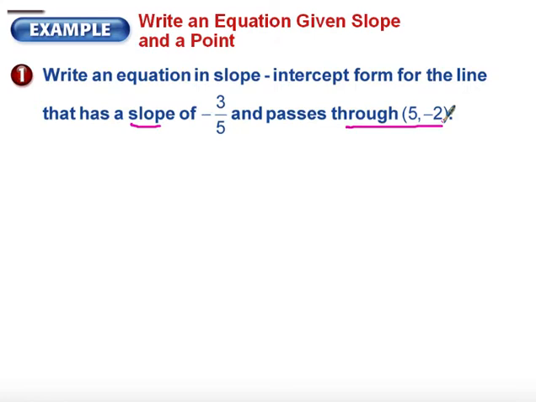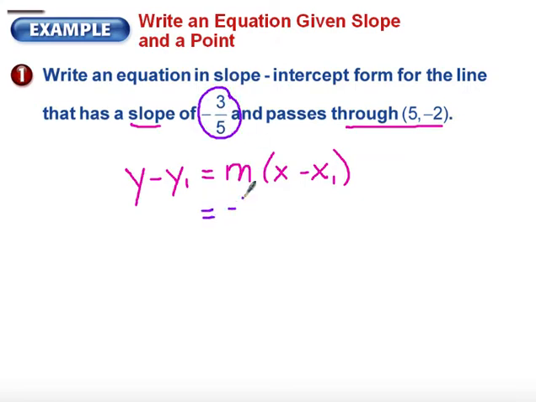So I don't have the y-intercept and I don't have a graph to be able to see it. So therefore, I'm going to utilize my point-slope formula. So I'm going to mark down my point-slope formula. I'm going to replace my slope with -3/5, or substitute it in there. And I'm going to replace the x value with my x sub 1 and the y value with my y sub 1 in the equation. So that's going to give me x minus 5 and y minus a -2.